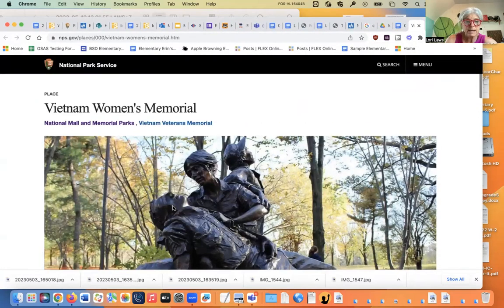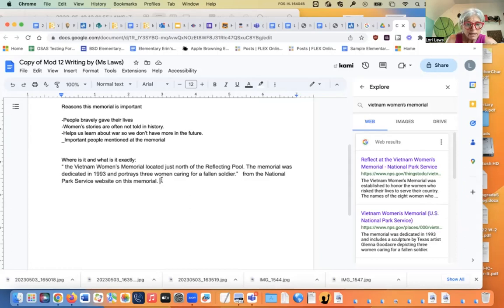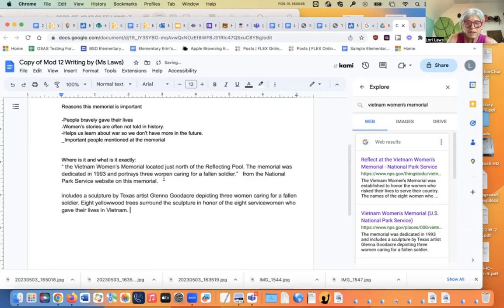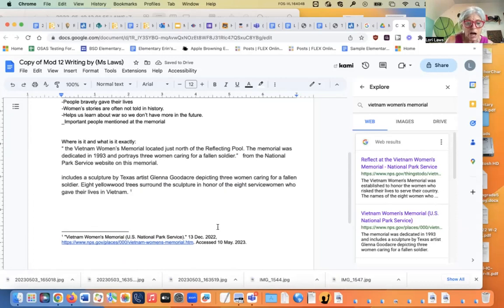Watch what happens this time I do it. Oops, don't do that. So here I've got to click on my document. Now I'm going to include this information, but I'm also going to go over here to where I got it from and click this little quotation mark. And that's going to tell me where it came from. It just automatically said this information came from here. Now that's a tricky thing that you might need to do, but this does a nice job of citing it. And then when I include it in my story later on, I'll have that information.